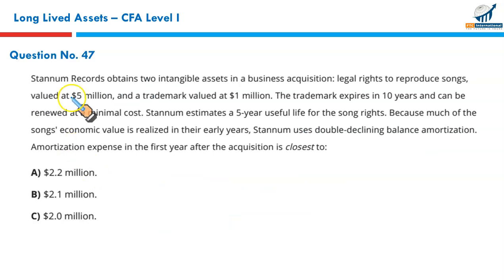Next, Stanham Records obtains 2 intangible assets in a business acquisition: legal rights to reproduce songs valued at 5 million and a trademark valued at 1 million. So we have 2 assets, a legal right of 5 million to reproduce songs and a trademark of 1 million. The trademark expires in 10 years and can be renewed at a minimal cost. Now this is interesting information. Since this trademark is renewable at minimal cost, its life is unlimited, infinite life.